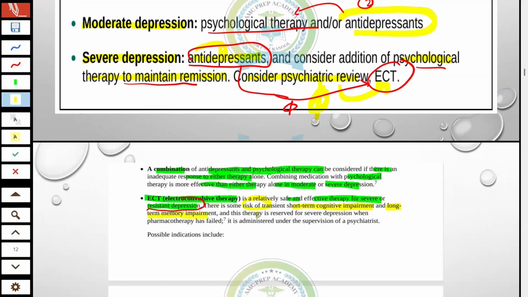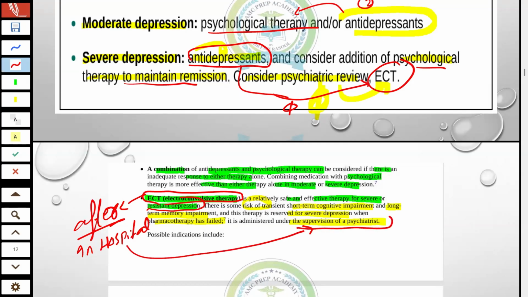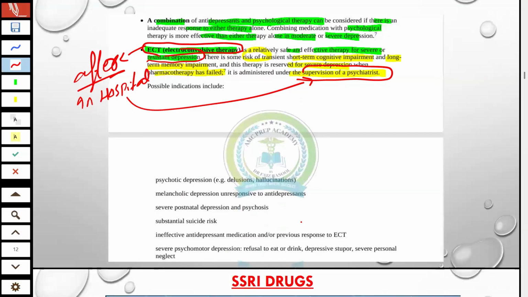So this is a drawback of ECT. The therapy is reserved for severe depression when pharmacotherapy has failed, and it is administered under the supervision of a psychiatrist. We will go for ECT after admission. This ECT is delivered by a trained psychiatrist. So in hospital admission, we will go for ECT with supervision of a trained psychiatrist.